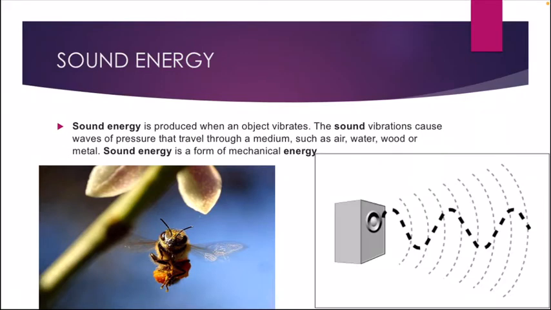Sound can make an object vibrate too. If you play music loudly and place a glass of water next to the speaker, you will notice that waves are formed on the surface of the water. This is because the sound is vibrating. In conclusion, vibration produces sound and sound can make things vibrate. This is why it is a form of energy. So this is sound energy. Now let us learn the properties of sound energy.